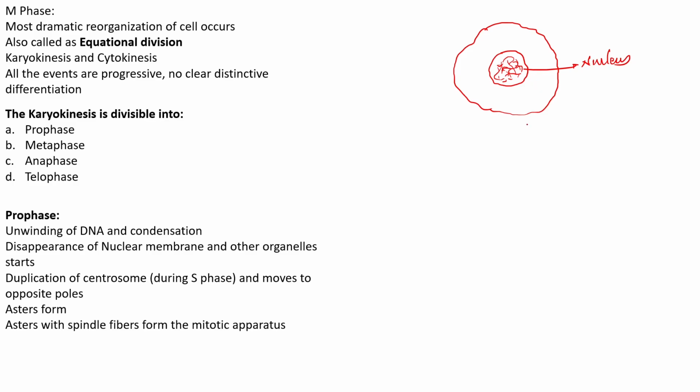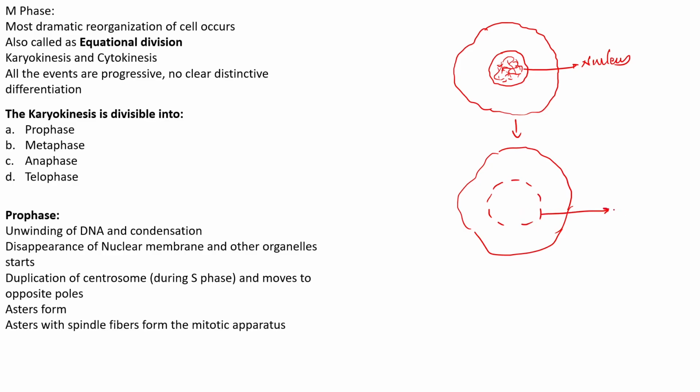Right, so as soon as the cell enters into the prophase, there is an initiation of the disappearance of the nuclear envelope.